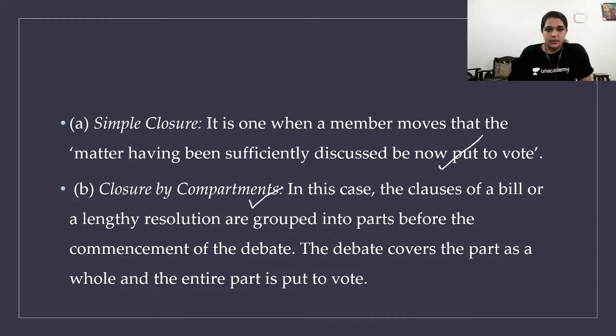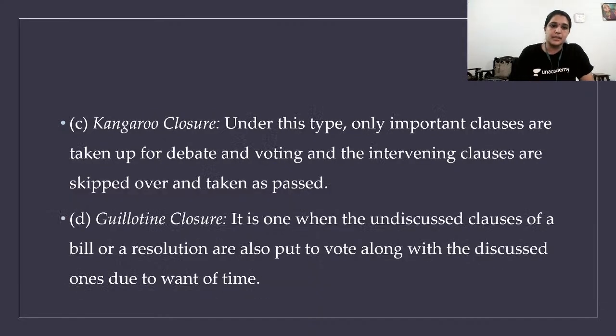Closure by compartments. Here they are discussing different clauses of the bill. That particular compartment has to be put to vote. They're dividing the bill into compartments, and that particular compartment has to be put to vote. Okay, that is what is called closure by compartments. The debate covers a part as a whole, and the entire part is put to vote. That is called closure by compartments.